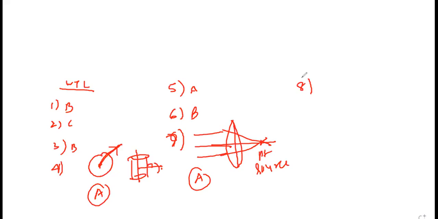Yes, sir. Next, when the angle between incident ray and mirror is 90 degree, then angle of reflection, incident ray and mirror is 90 degree. That means angle of incidence 0. Therefore, angle of reflection is also 0. Option D. I hope you all follow till this. Any doubt till 8th one? No, sir. Next, 9th.